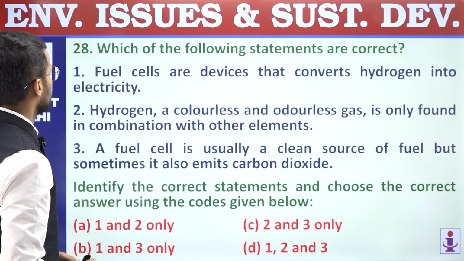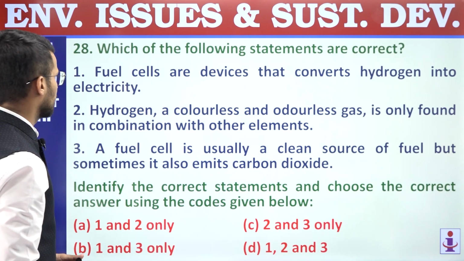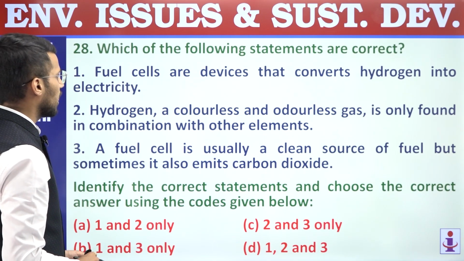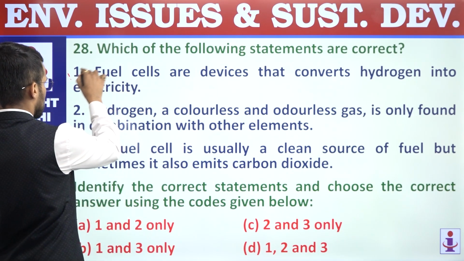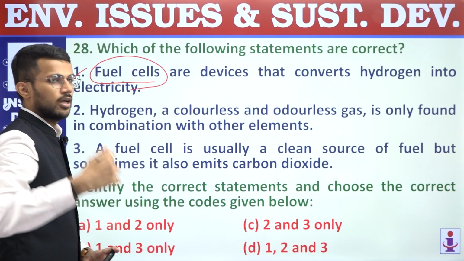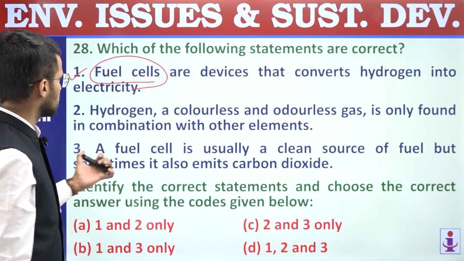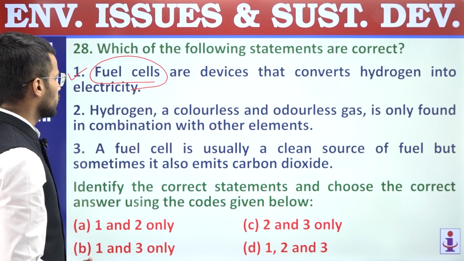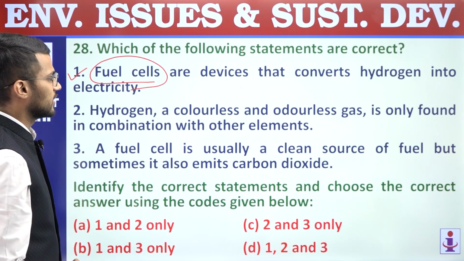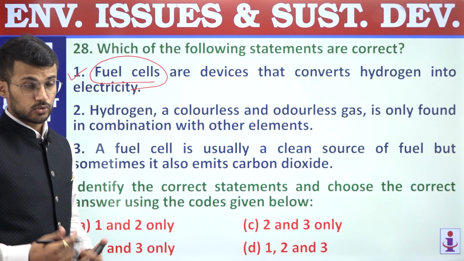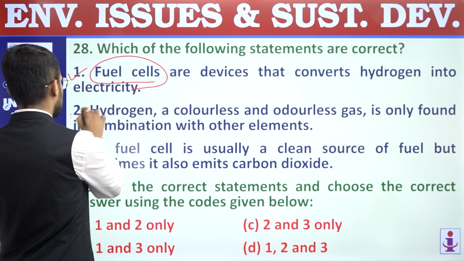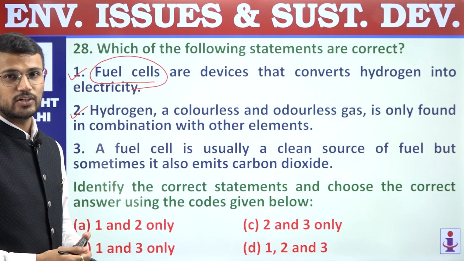28th, which of the following statements are correct? First, fuel cells are devices that convert hydrogen into electricity, right? So this is very important device which will drive future fuel cells. Second, hydrogen, a colorless and odorless gas, is only found in combination with other elements. So this statement is also a correct statement, and that's why we have to carry out electrolysis to